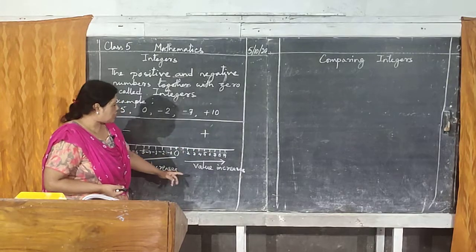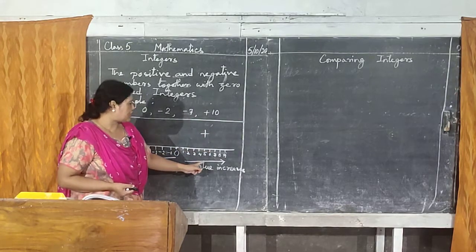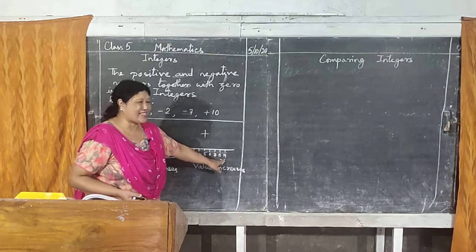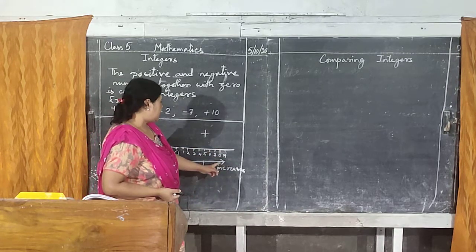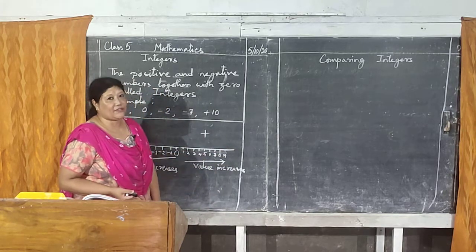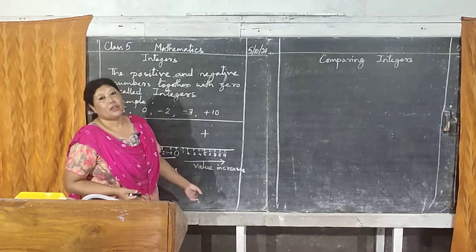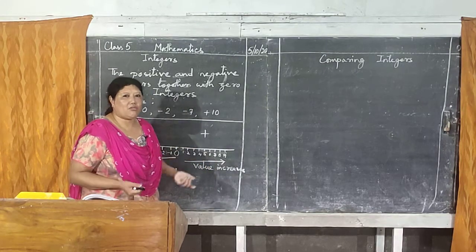Now, I was telling you about comparing positive numbers only. If you compare positive numbers like plus 5 and plus 9, always 9 will be bigger, isn't it? So plus 9 is bigger than plus 5. If you compare plus 1 with plus 4, 4 will be bigger. Everyone knows that.